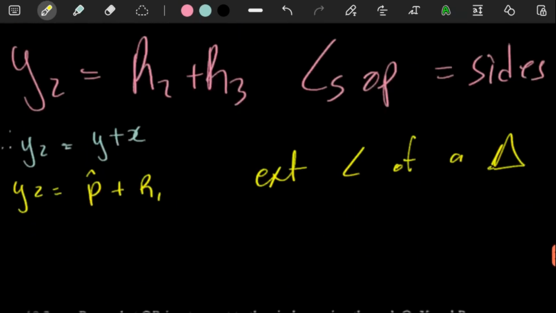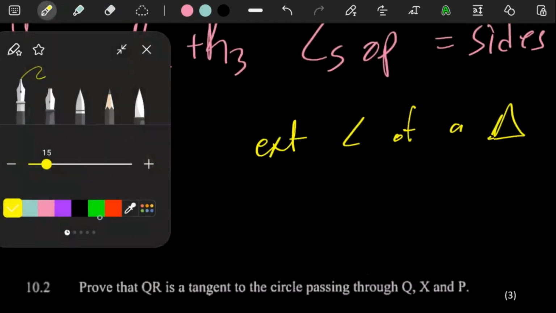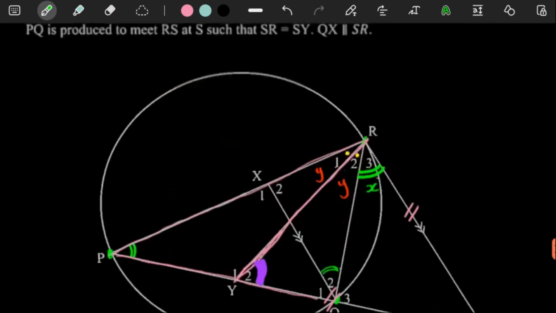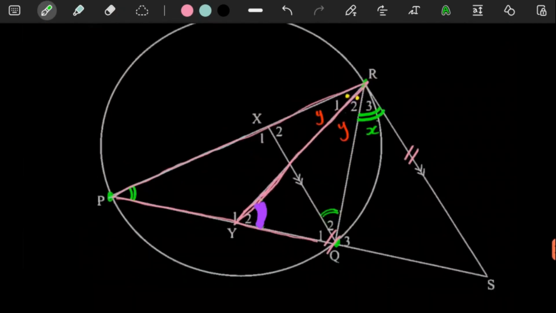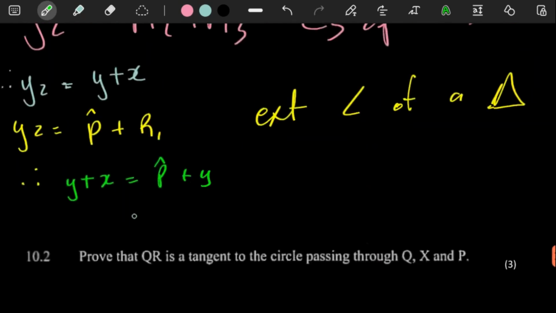So here we can say, therefore, remember y2 is y plus x. So we can put here y plus x equal to angle P plus R1. R1 we have already, remember we labeled it as y. So here we can say the y goes to the other side, y minus y plus x. Therefore, angle P is equal to x.